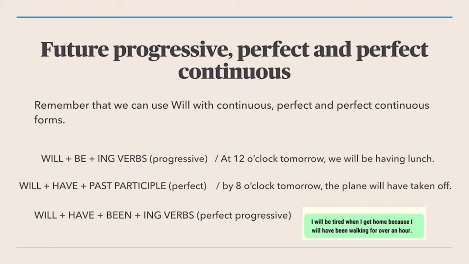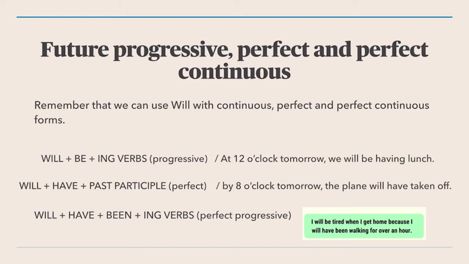Here's an example. It says, at 12 o'clock tomorrow, we will be having lunch. Here we're being specific about a time and what's going to happen at a certain point. Remember that we use will plus the verb to be plus ing verbs.